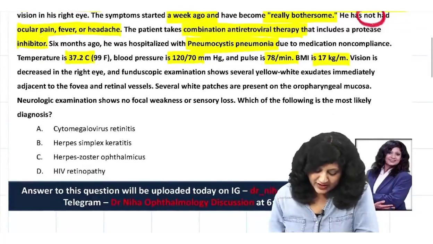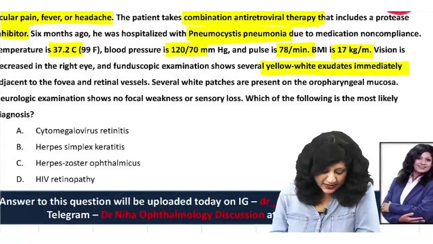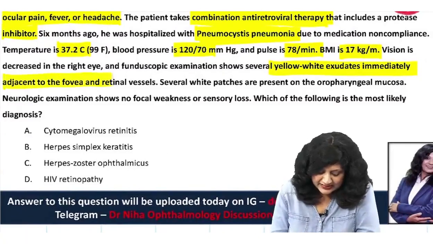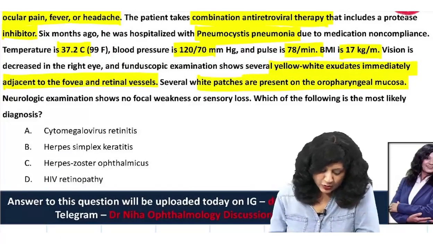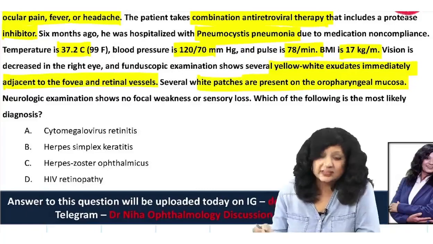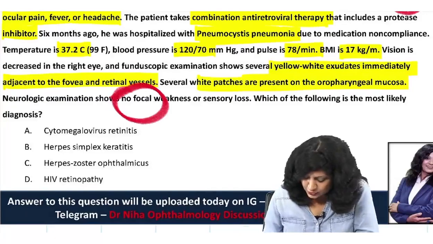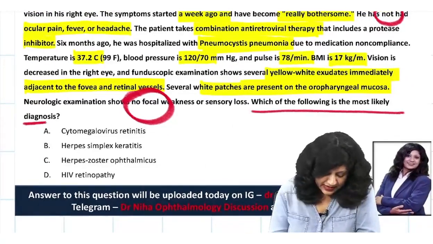Vision is decreased in the right eye. Fundoscopic examination shows yellowish white exudates immediately adjacent to the fovea and the retinal vessels, white patches on the oropharyngeal mucosa, and neurological examination shows another negative history. They are saying no focal weakness or sensory loss. So which of the following is the most likely diagnosis?